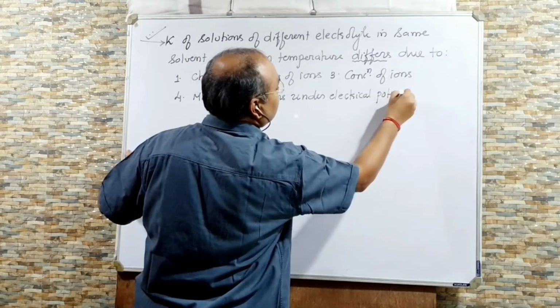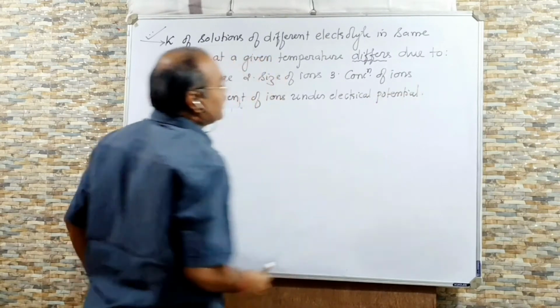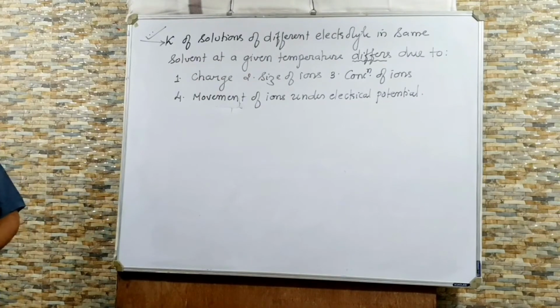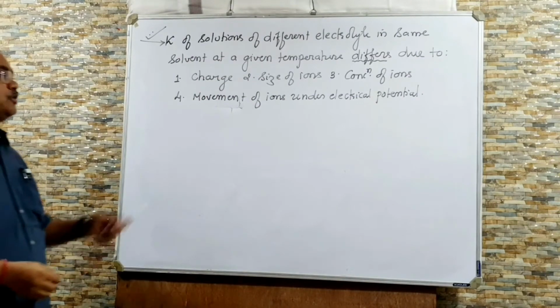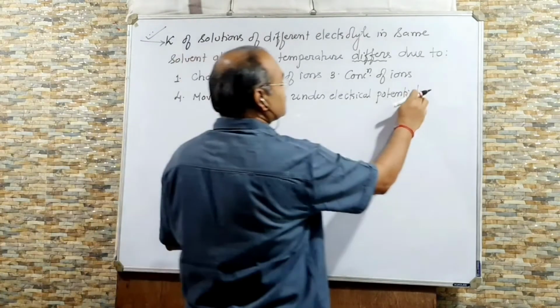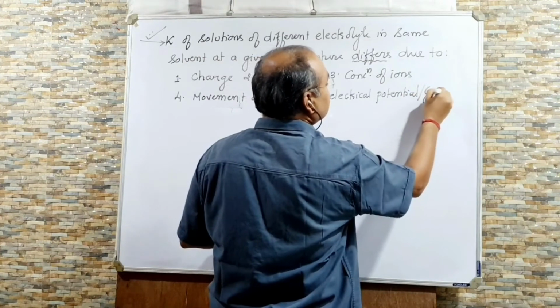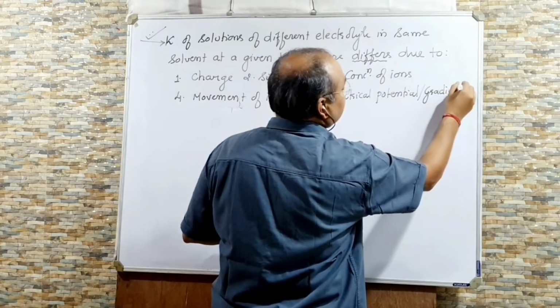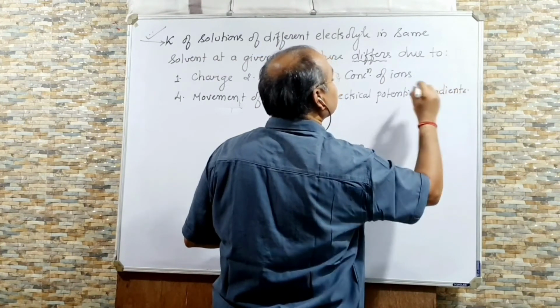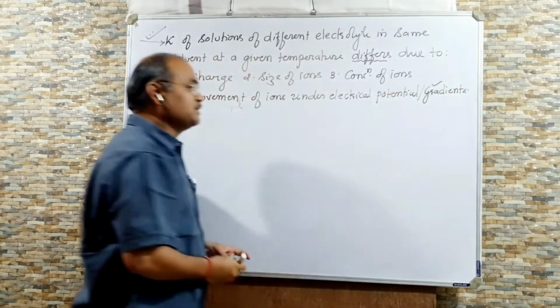Under electrical potential, right? So these are the four, you can say, potential or electrical gradient also. The word used is gradient. You can use this one, you can use any one.